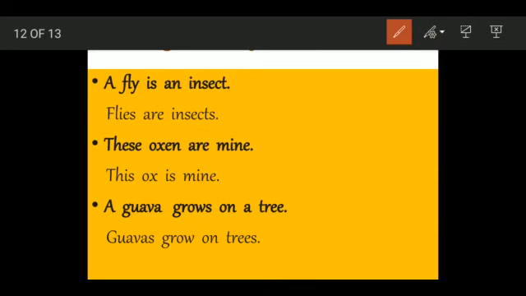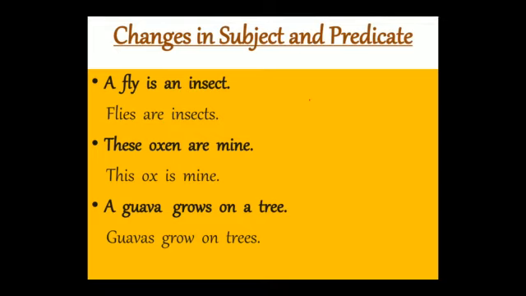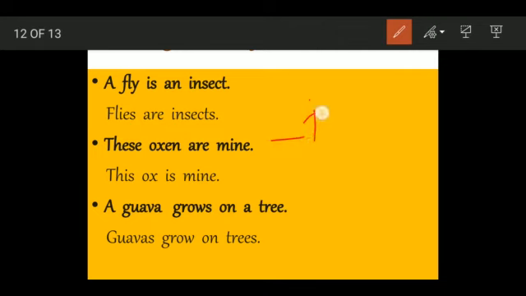If you have to change this other sentence, "these oxen are mine," it is given in plural form. We can see that: oxen, more than one. If you are asked to change it into singular form, what will you do? Oxen will become ox. Are will become is. These will become this. This ox is mine.